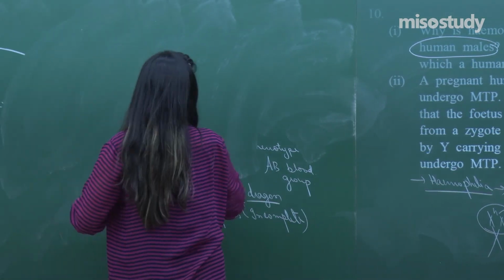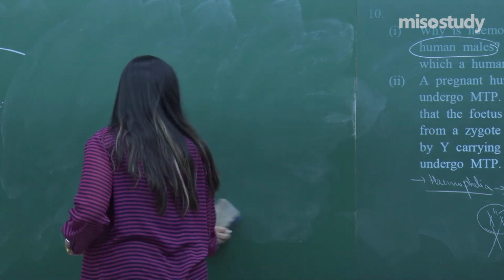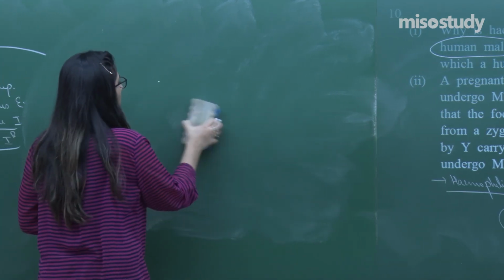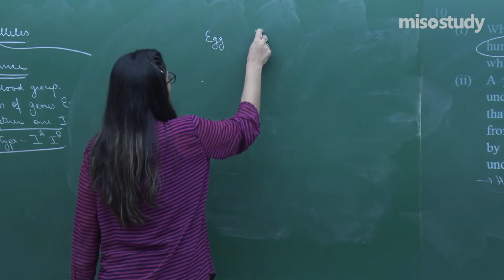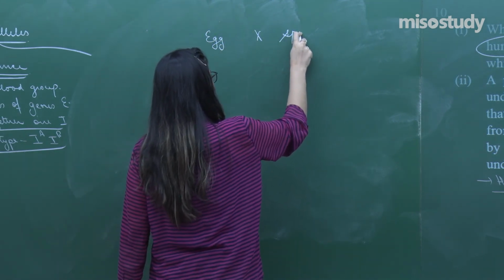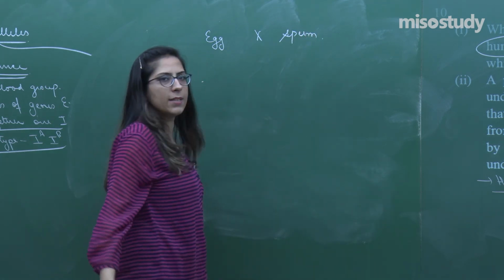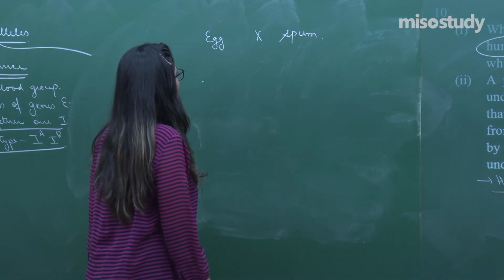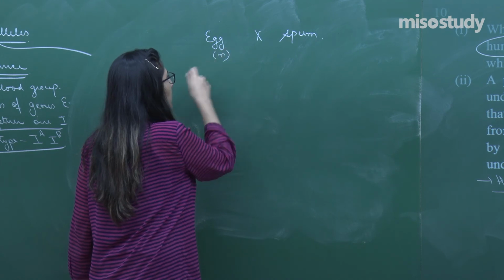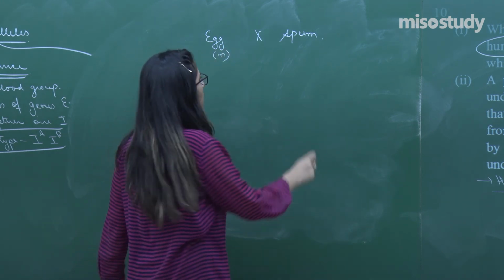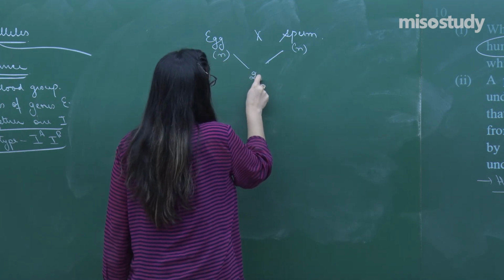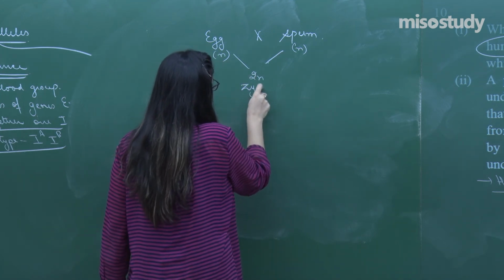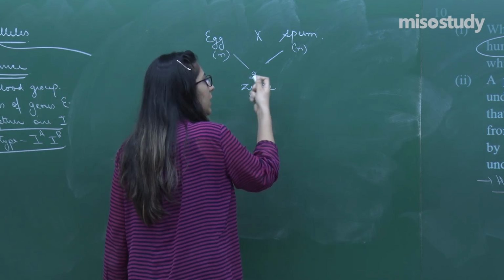Very good question. So, whenever a fertilization happens between two types of gametes, one is an egg, another is a sperm. Normally the egg is haploid, the sperm is also haploid, and whenever fertilization happens, the 2N zygote is produced. That happens in the normal condition.